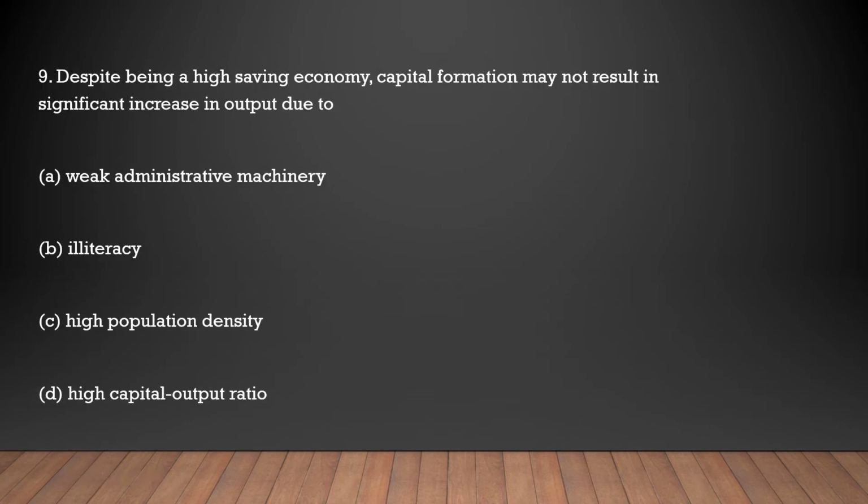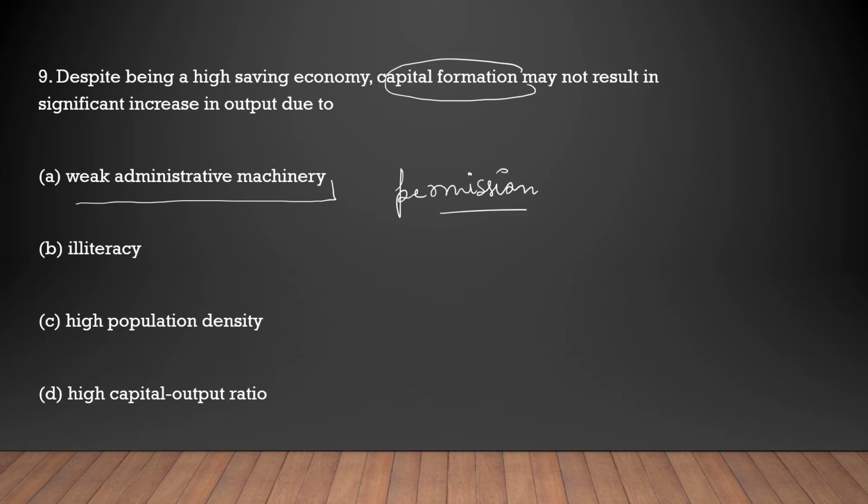And now the next question. Despite being a high saving economy, capital formation may not result in significant increase in output. So, looking at the options, weak administrative machinery. This may have some impact on the production output. Let us say permissions are not given, so it will take time to work in some industry.